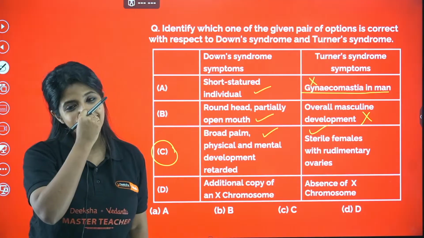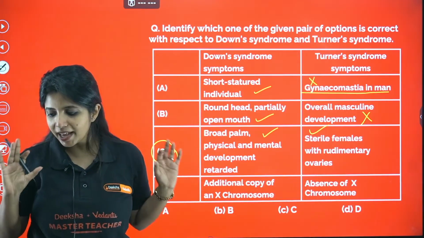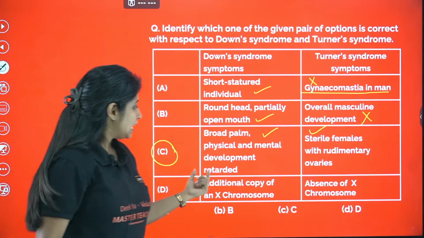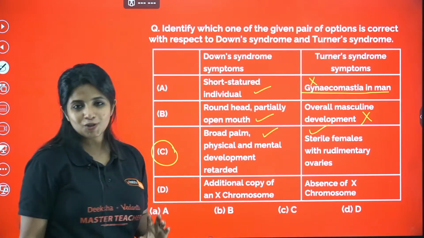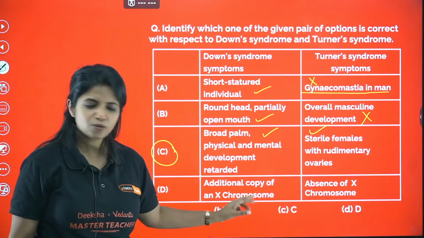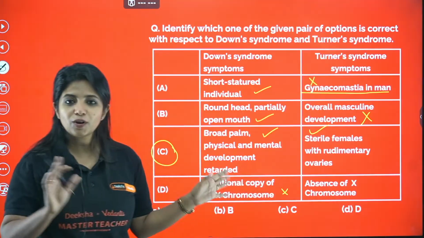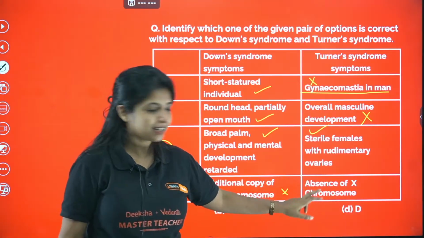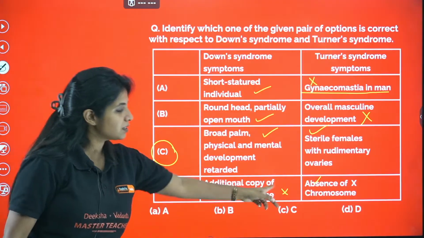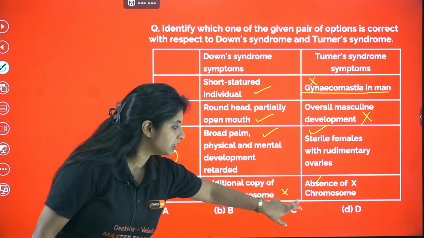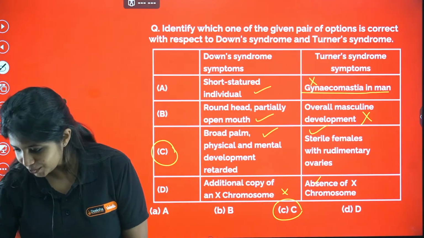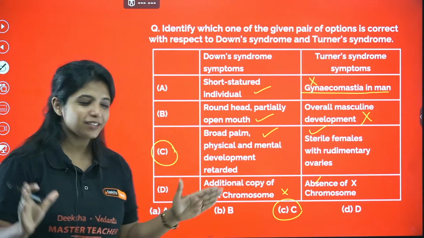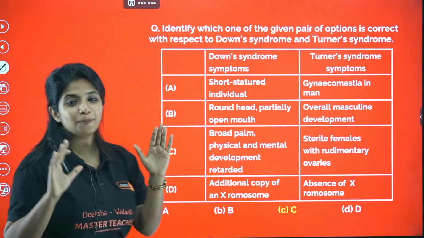But as a person who is into bio, I clearly know that I have to read about this also. Additional copy of X chromosome out there. Wrong. In Down syndrome, you do not have an X chromosome. Additional copy of 21st chromosome. Absence of X chromosome, that is correct over here. But anyway, since this is not correct, the only answer that you have over here is going to be C. It is seen in Klinefelter's, ma'am. Yes. So the answer for this particular question is going to be C.